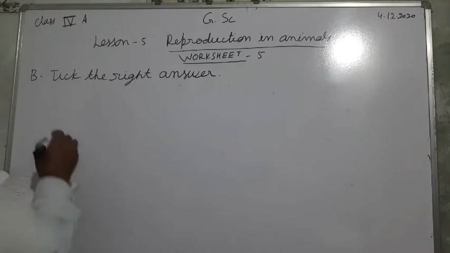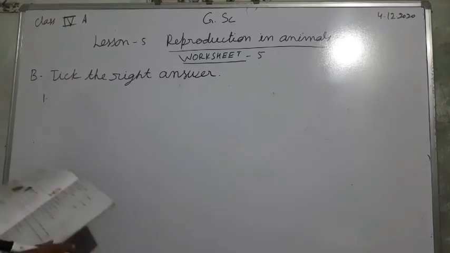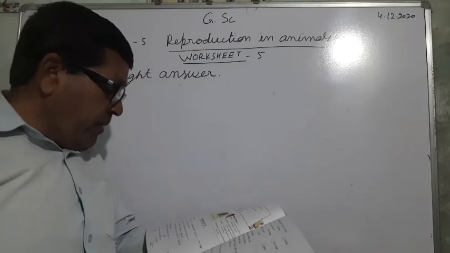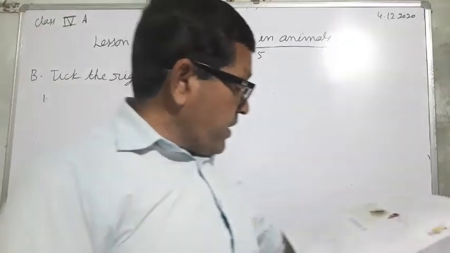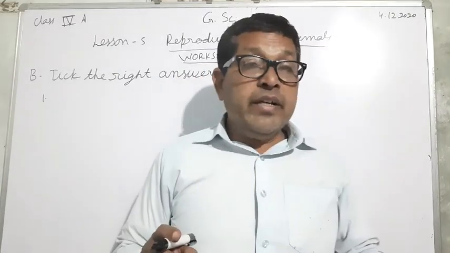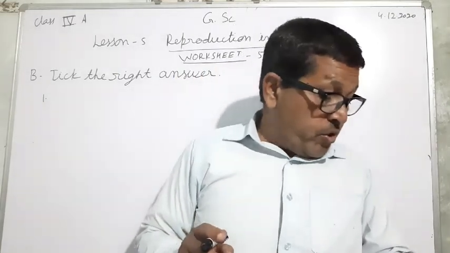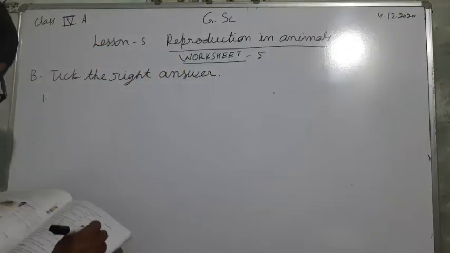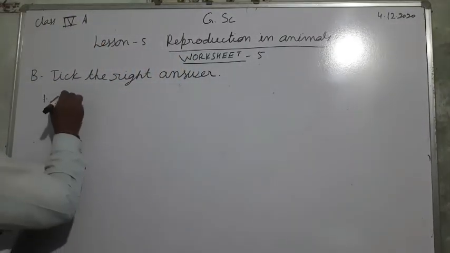So first, you see the first. The embryo in the egg develops into a. Three options are given: chick, yolk, and pupa. So here chick is the correct option.